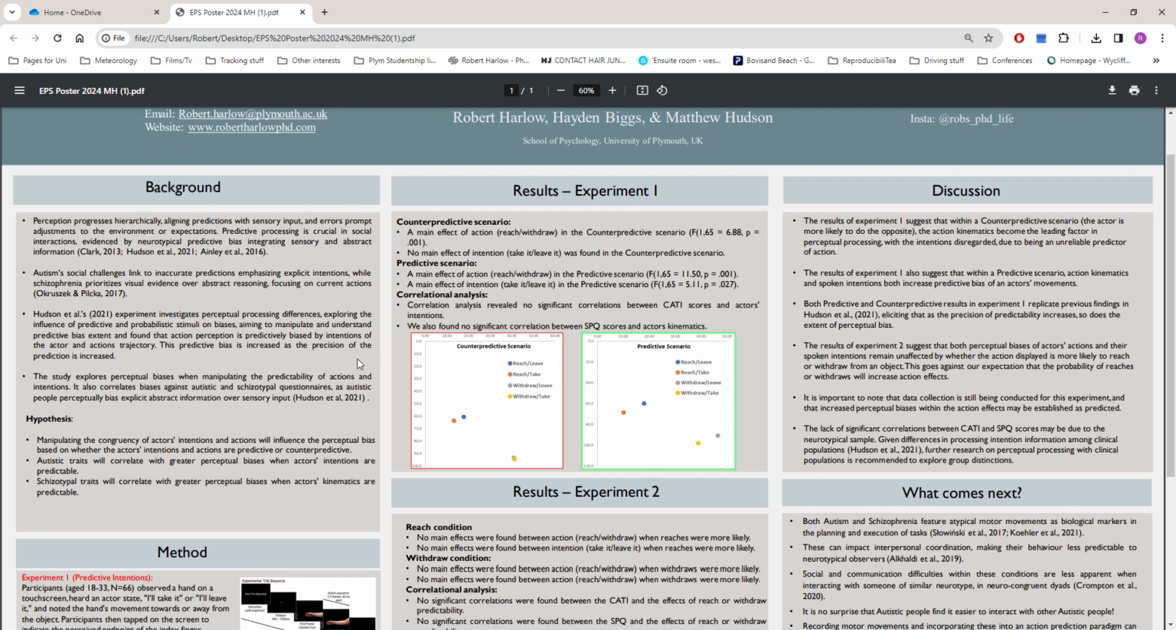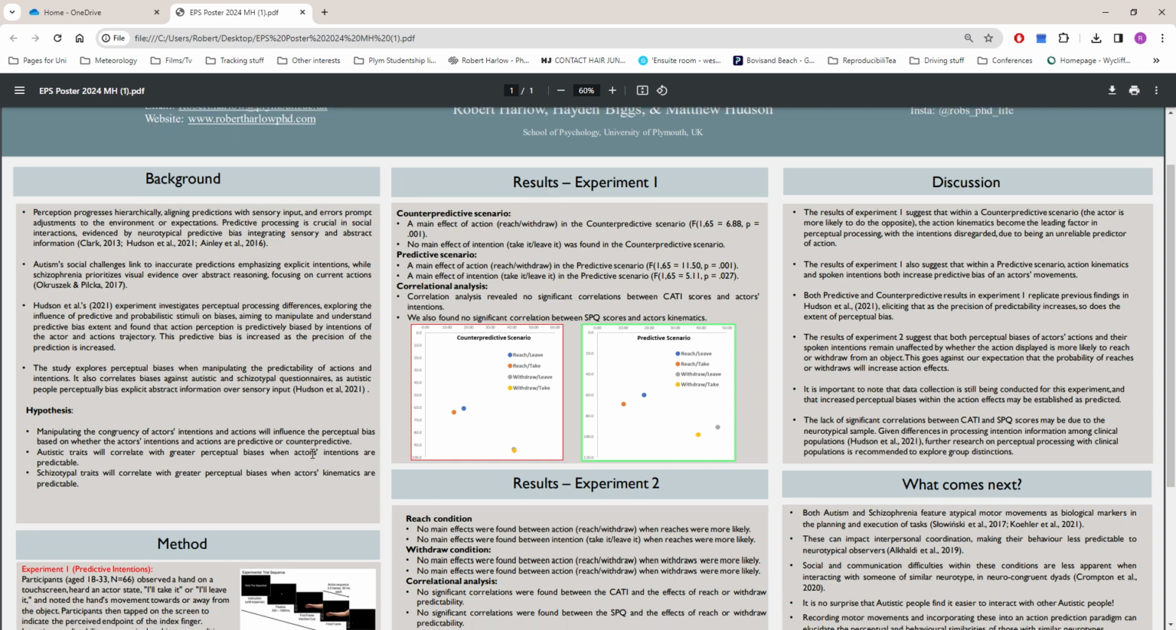Hudson, in 2021, demonstrated that we can manipulate the biases of action perception by changing the probabilistic and predictive nature of a person's movements. This study aims to replicate these findings by exploring perceptual biases when manipulating the predictability of actions and intentions. We also wish to see if scores of autism and schizotypy correlate with these perceptual biases, as previous research suggests that the use of sensory and abstract information differs between the two.